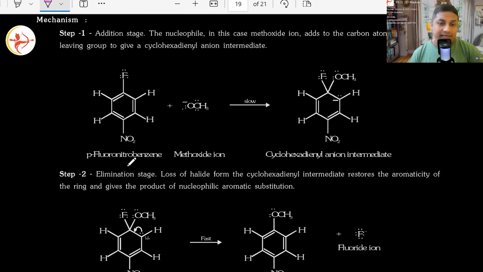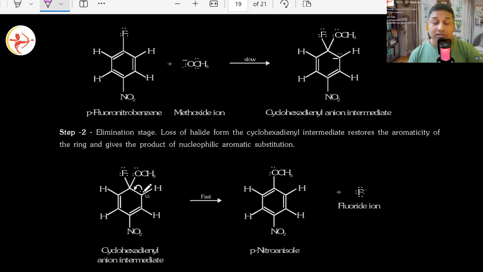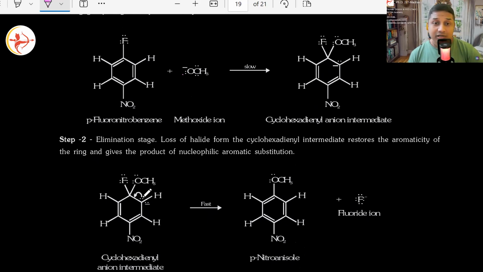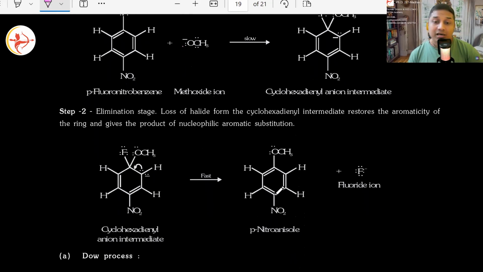Yes. And then in the next step, what will happen? The lone pair on the carbon where the bond had broken, yes, the double bond had broken, from there it will jump and form a double bond there. Once the double bond formation happens, somebody has to leave. F minus leaves. Good. And you have nitro at para, and a benzene ring with OCH3.